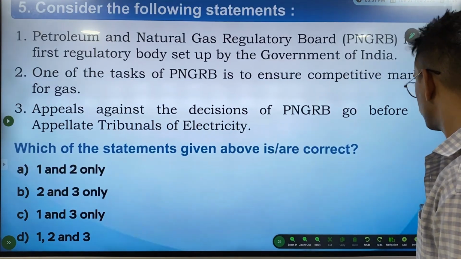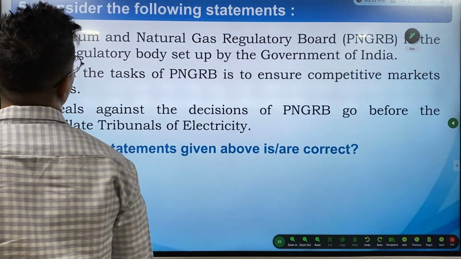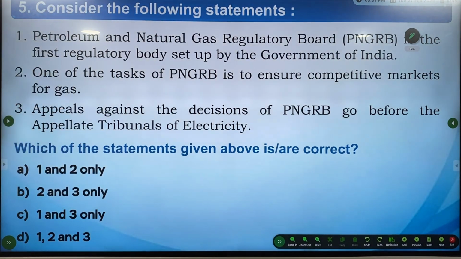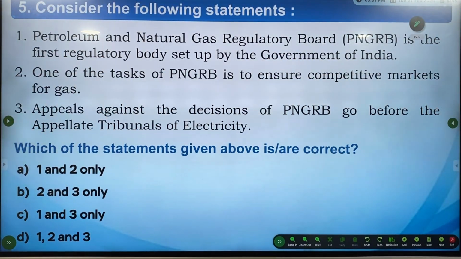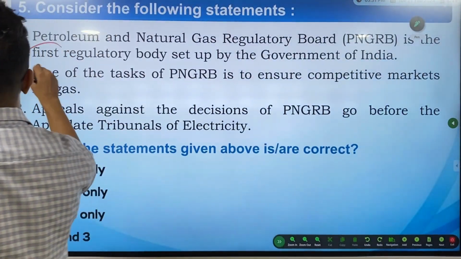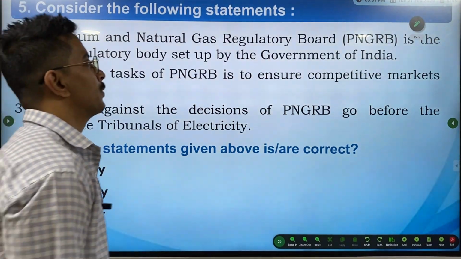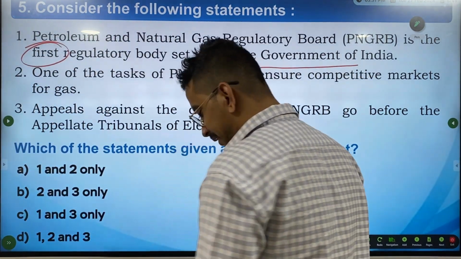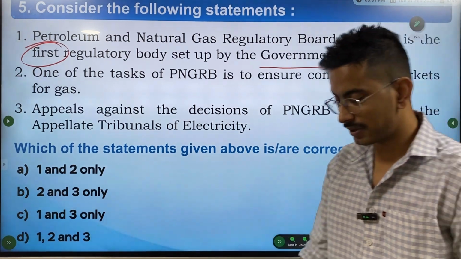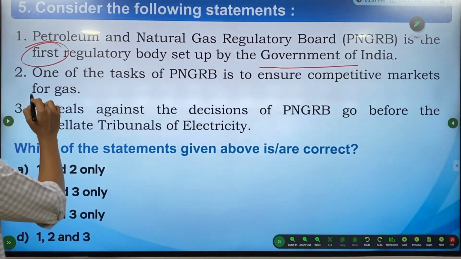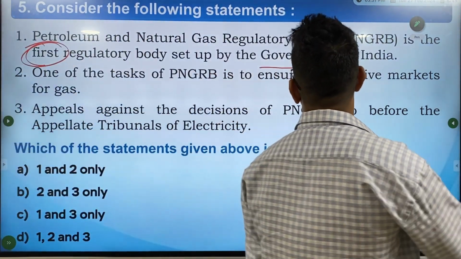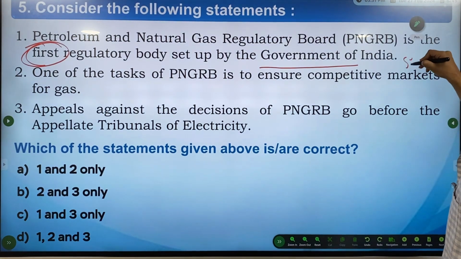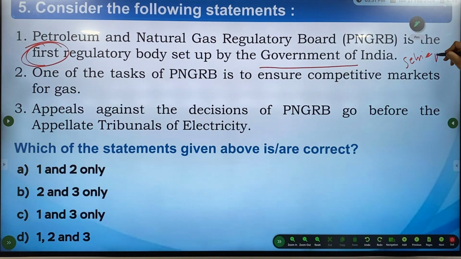Then the last question. Consider the following statements. Petroleum and Natural Gas Regulatory Board, PNGRB, is the first regulatory body set up by the government of India. See, the first statement, even if you do not remember the year, it is very specifically saying that it is the first. There were many other regulatory boards before this. There was SEBI before this, 1988, 1992 through an act.